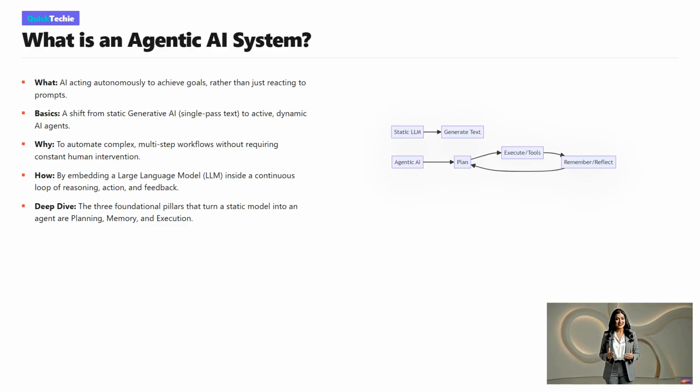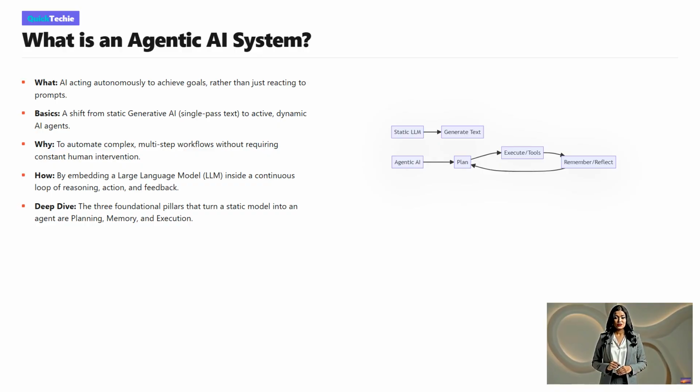How do we achieve this? By embedding a language model inside a continuous loop of reasoning and action. As we deep dive into this topic today, we will focus on the three foundational pillars that make this possible: planning, memory, and execution. These internal components are what transform a reactive chatbot into a proactive, intelligent problem solver.